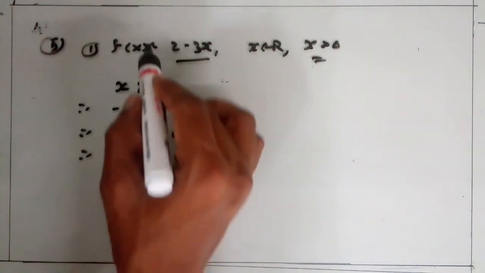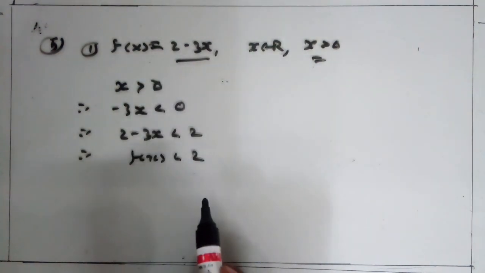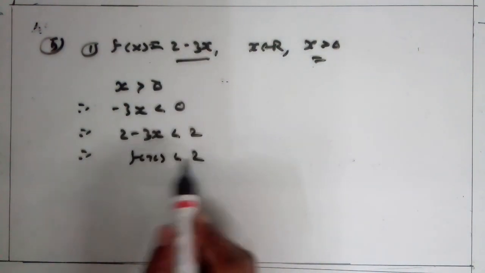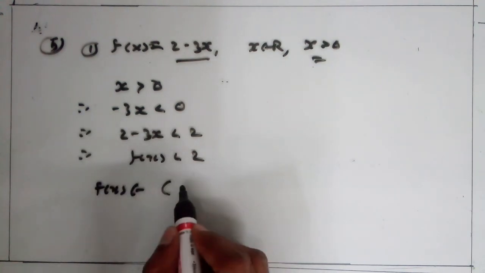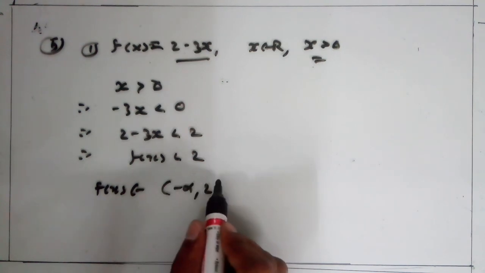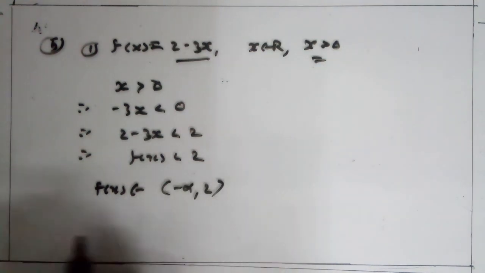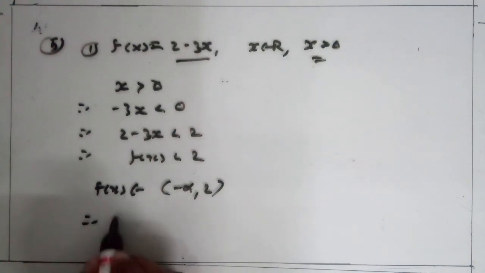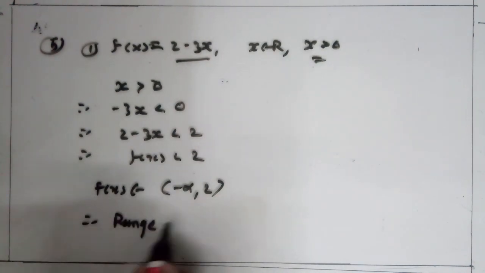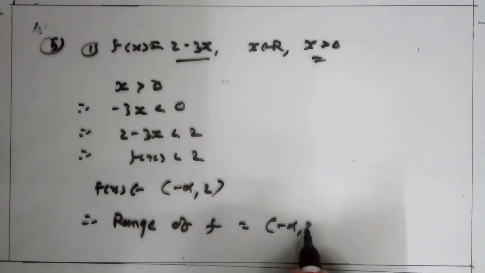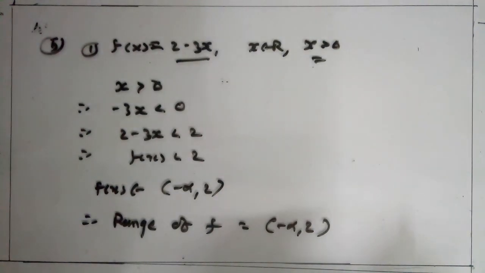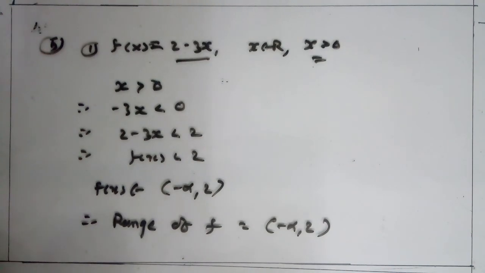So the value of the function is all real numbers less than 2. So f(x) lies in the open interval (-∞, 2). This becomes the range. Therefore the range of the function f is (-∞, 2). Clear this? Similarly we get it for the others. Just try to solve the last ones yourself.